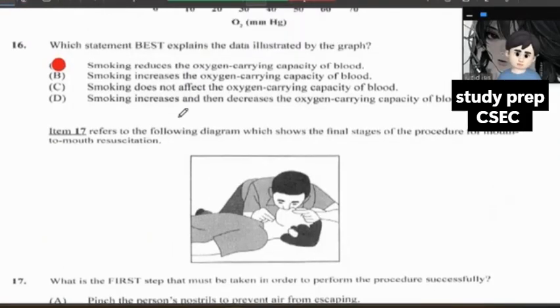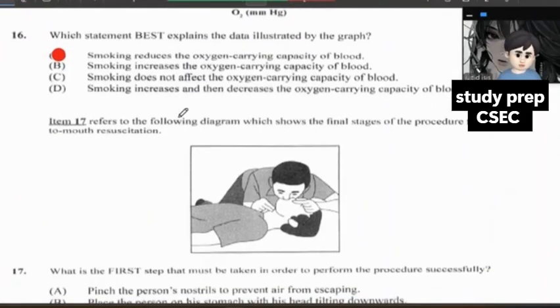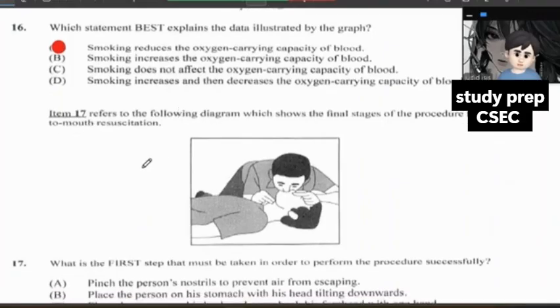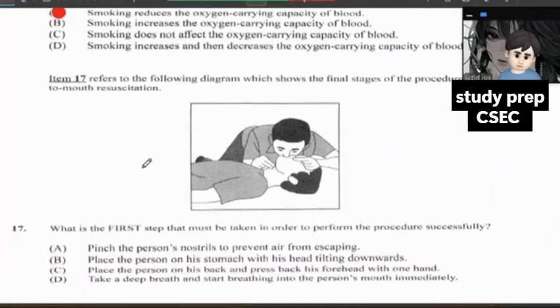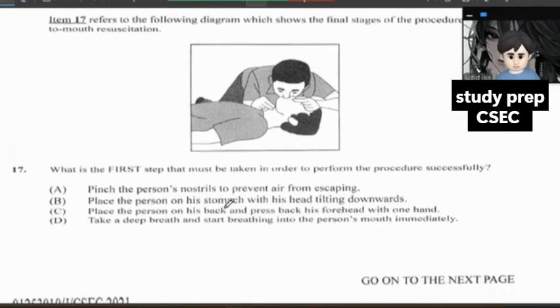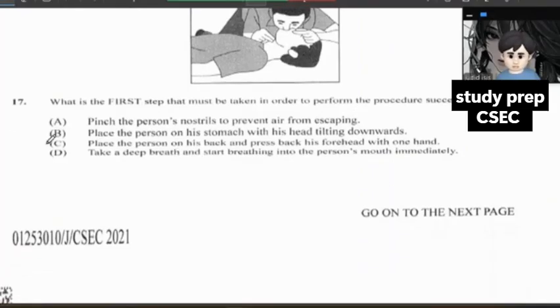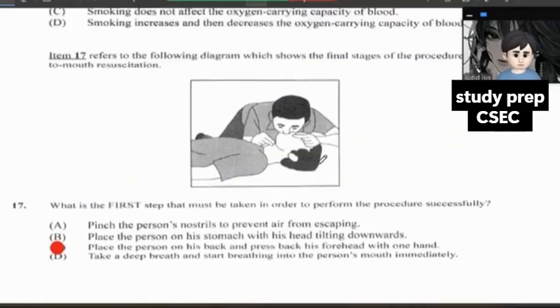Item 17 refers to the following diagram, which shows the final stage of the procedure for mouth-to-mouth resuscitation. What is the fourth step that must be taken in order to perform the procedure successfully? The actual answer to this is place the person on his back and press back his forehead with one hand. Yes, that's it.